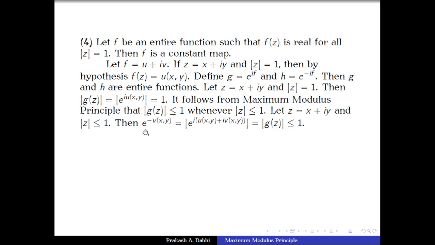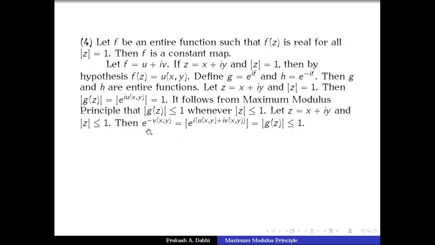Then e power minus v(x,y) is the same as mod of e power i u(x,y) plus i v(x,y), because mod of e power i u(x,y) is 1. But this is the same as mod of g(z), and it is known to us that if we take any z with mod of z less than or equal to 1, then mod of g(z) is less than or equal to 1.